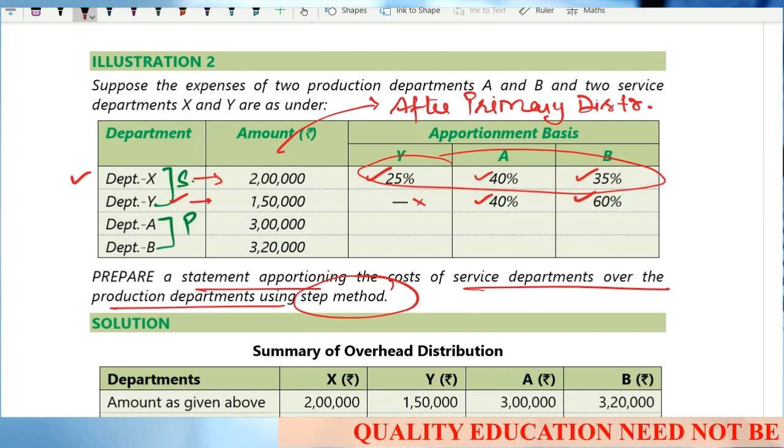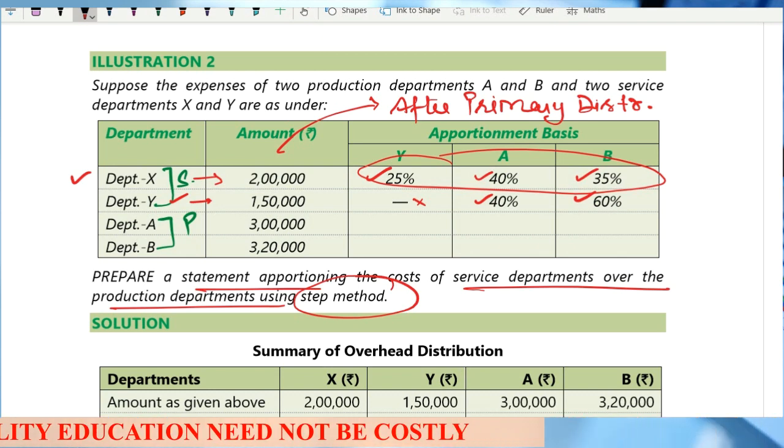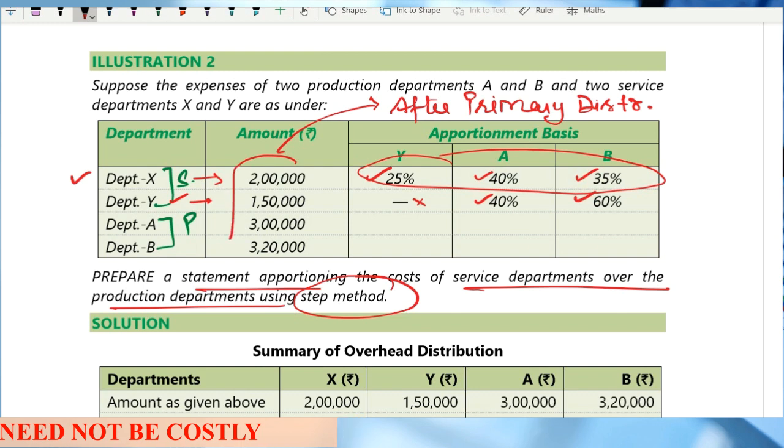So who is providing more services? Obviously, department X. So when you distribute these overheads, the first priority will be given to department X.